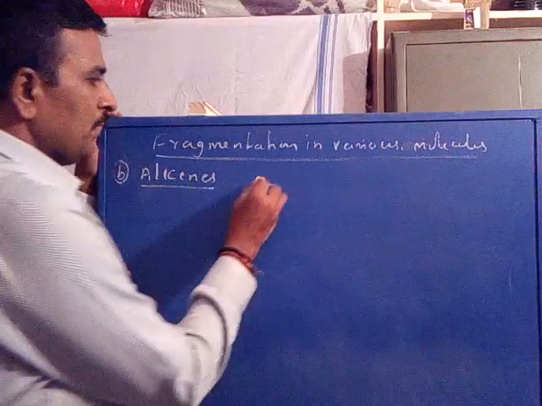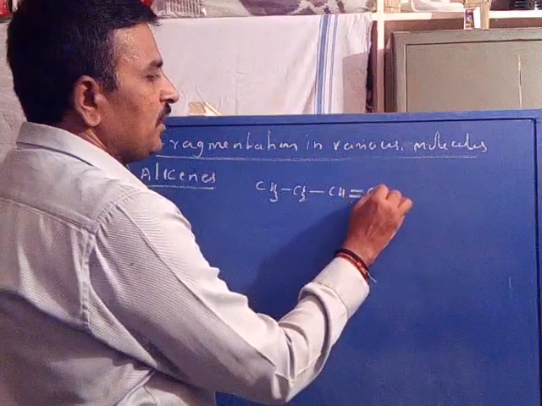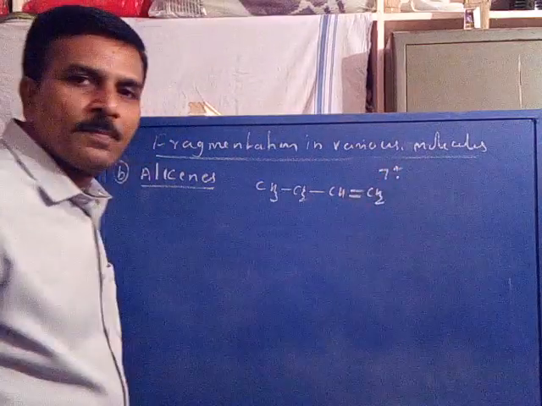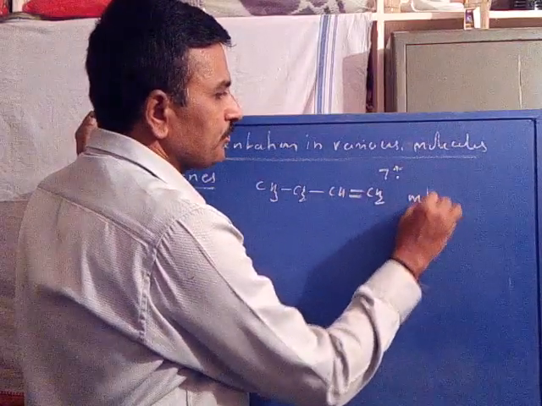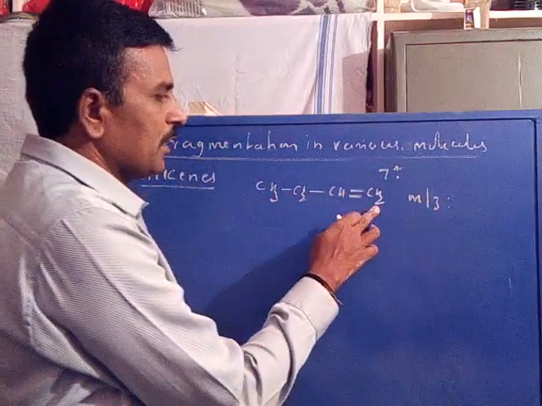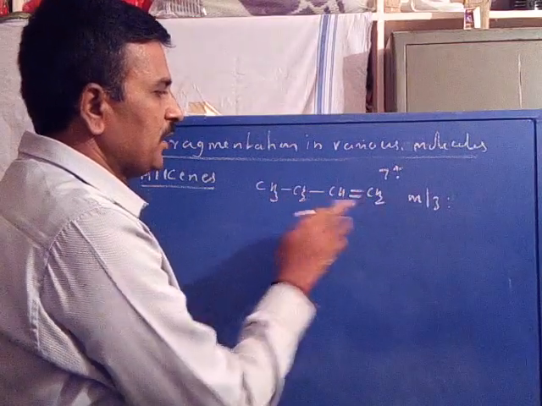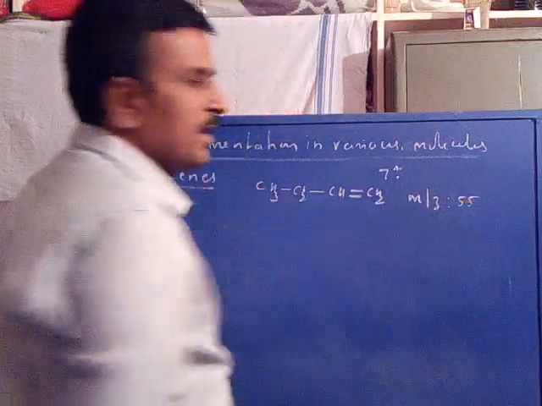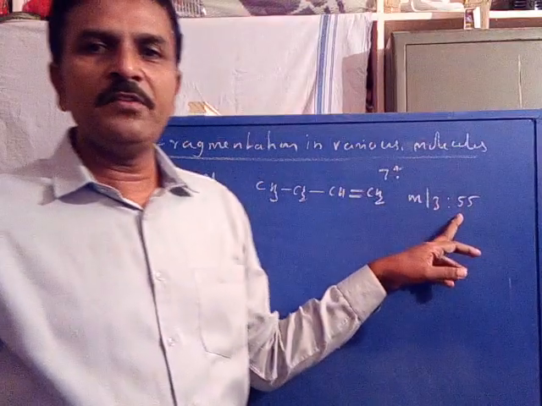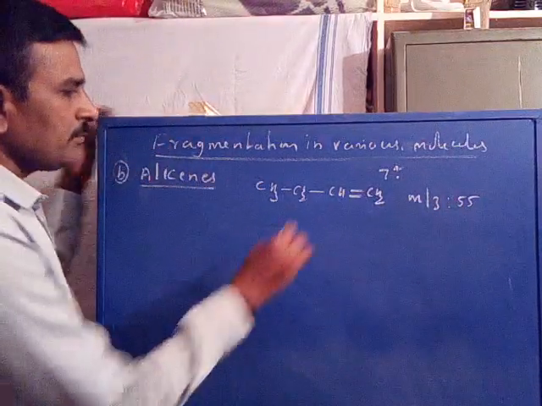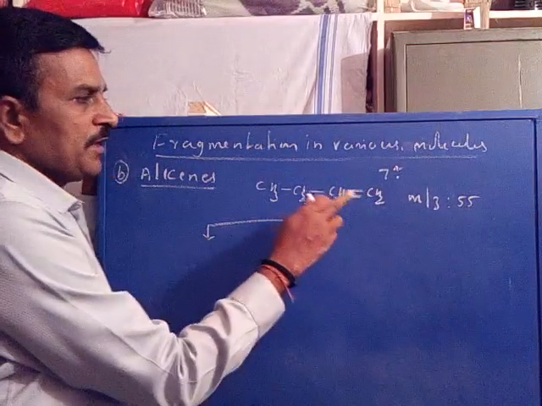For example, take CH3CH2CH=CH2, the 1-butene molecular ion, where its m/z value: 4 carbons, 48, and 7 hydrogens, so it is 55. 48 for carbon and 7 for hydrogen. The molecular ion m/z value is 55. Next, it may undergo a fragmentation with respect to the double bond.